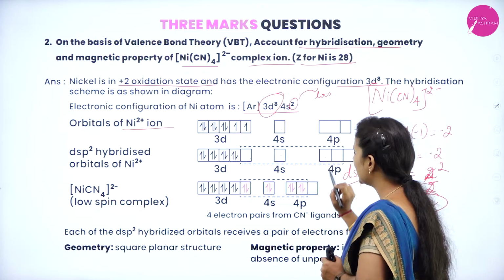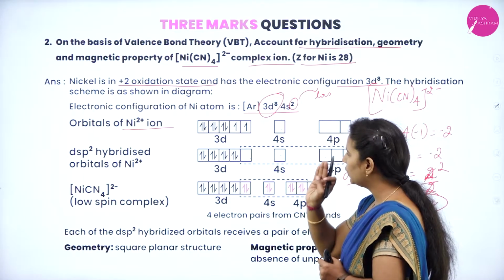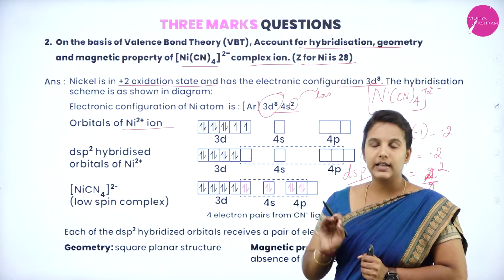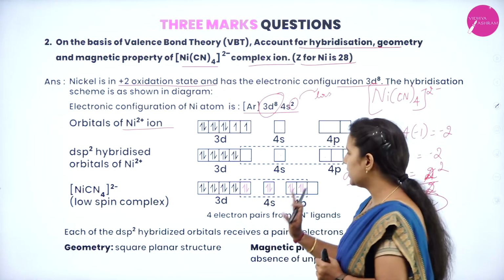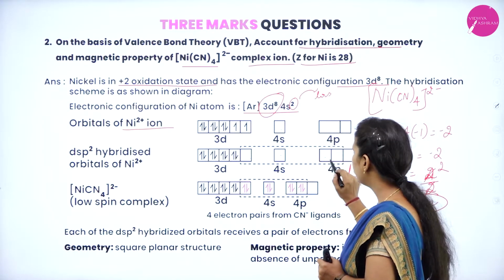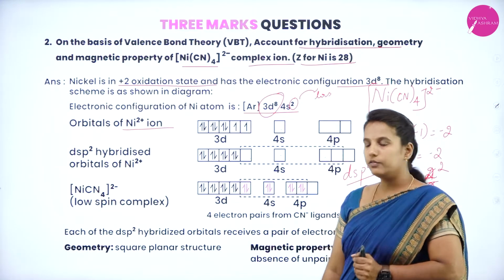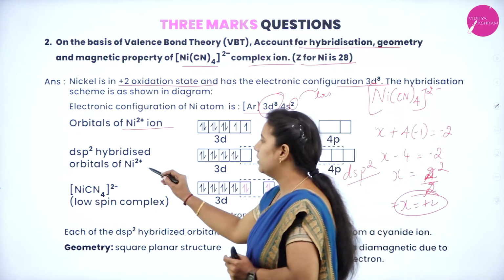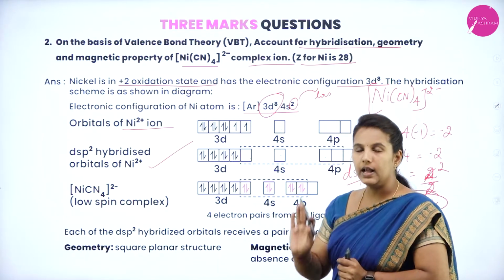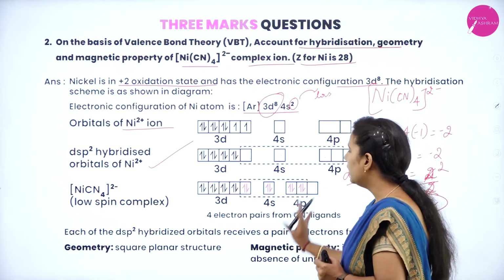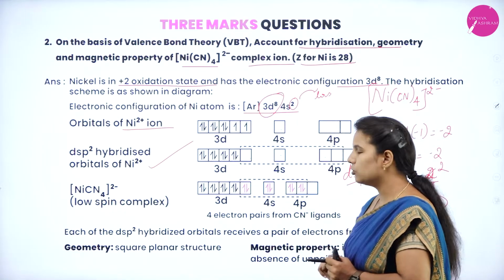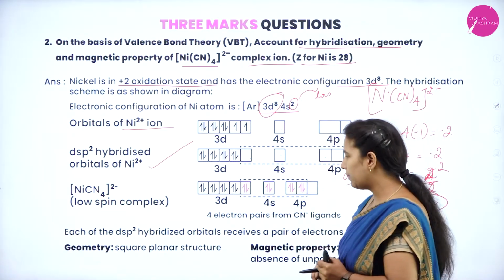Why is it known as dsp2 hybridization? Because we want four vacant spaces and they should be occupied by what? Ligands. That is why four vacant spaces have been created. One is from the d, one is from the 4s and two from the 4p, and thereby it forms dsp2 hybridization. And later you can show how this complex is formed by the attack of the four cyanide ligands, and thereby it undergoes dsp2 hybridization.